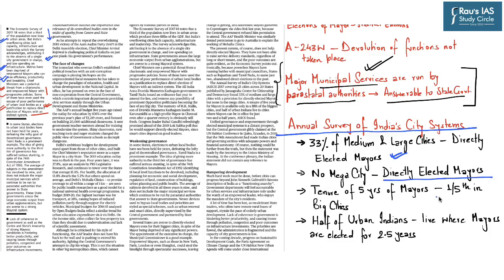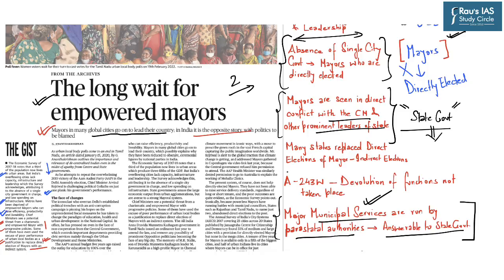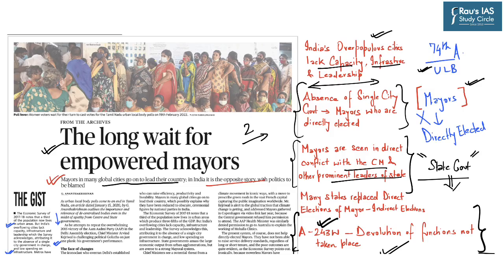Next, only in one-fifth of big cities is the tenure of mayors 5 years, whereas in most of the cities, the tenure of the mayor has been 2.5 years, and in other cities, it is even less than this. And proper devolution of functions has not taken place as per Article 243W of the Indian Constitution. So let us understand decentralization of power, delegation of power, and also devolution of power.